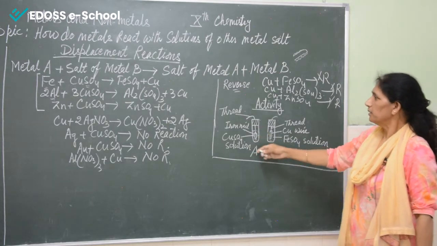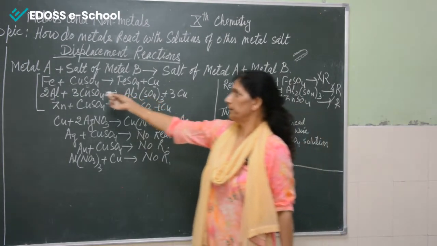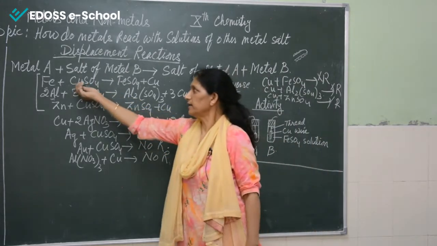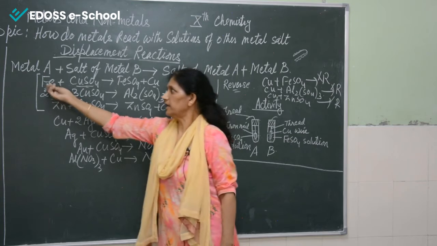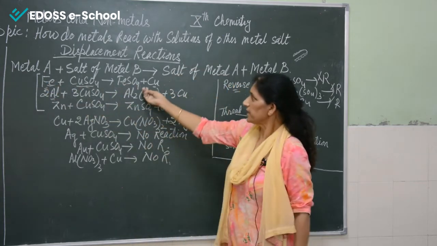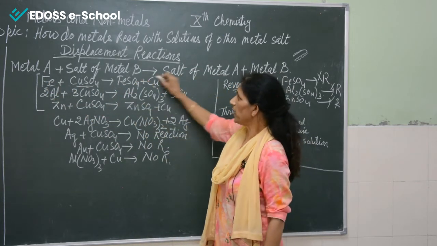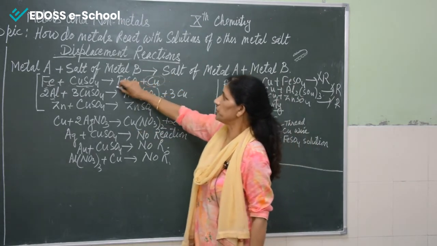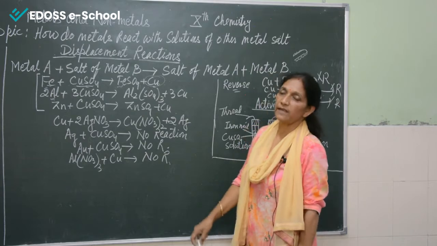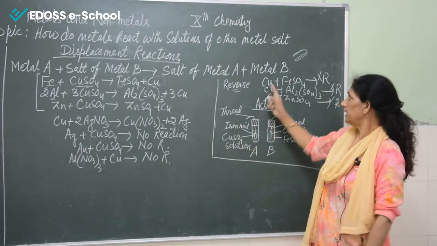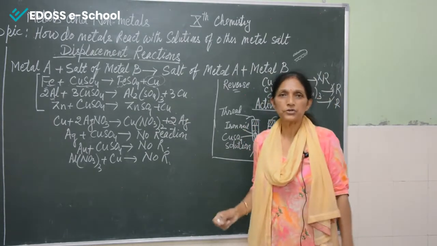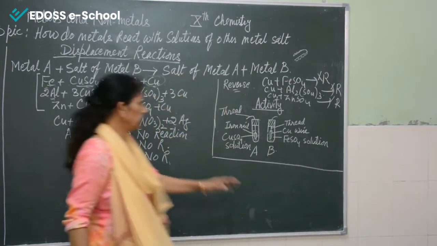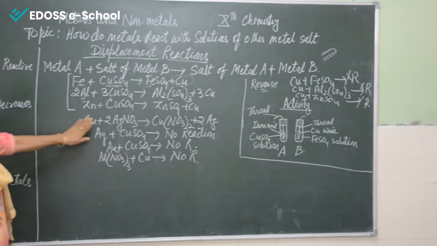Because this is copper sulfate that we have taken in the test tube and this is the iron nail. Ferrous sulfate is formed and copper is given out, and this copper is depositing on the iron nail, and that is the reason that the nail has a brownish coating on it. Now a few more reactions I have written here. You can see copper plus silver nitrate.